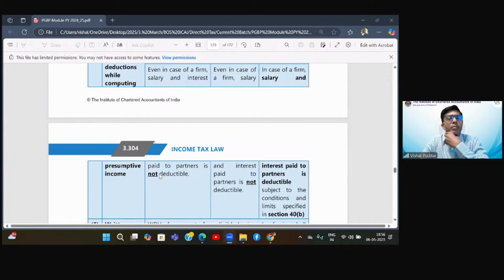Ishan, if you are saying, but sir, if it is realized after the due date, then what? See, I've already answered. If credit sales are realized after the due date, you have already considered those credit sales in the previous year itself. Now, in the next year, when it is realized, you will not consider it again. In the previous year itself, it has been considered for computing this income.